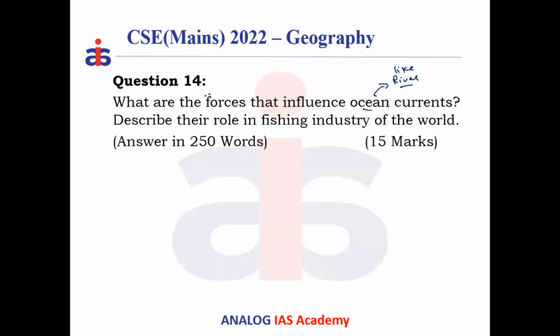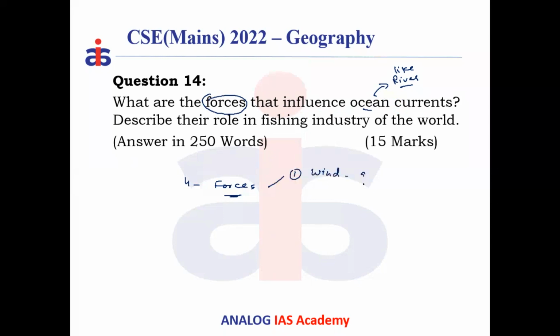So what forces are influencing the oceanic currents? If you look at that, there are four forces that produce, direct or influence the formation of oceanic currents. The first is the wind generated force.